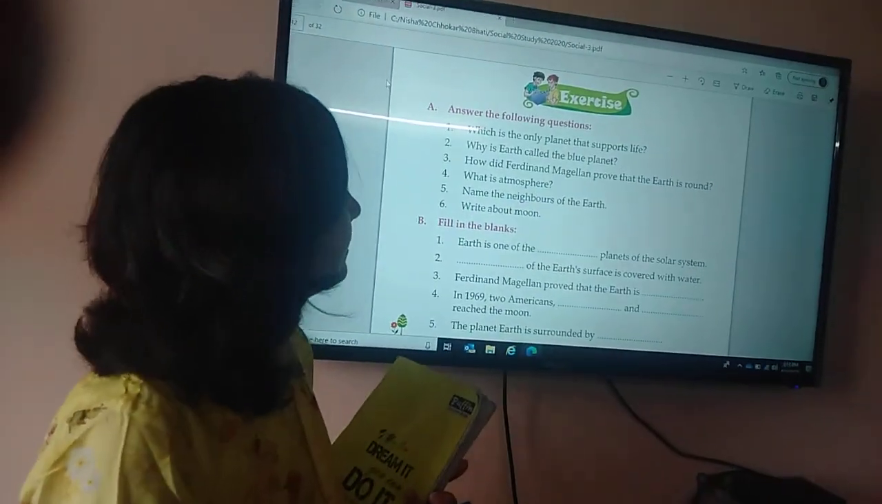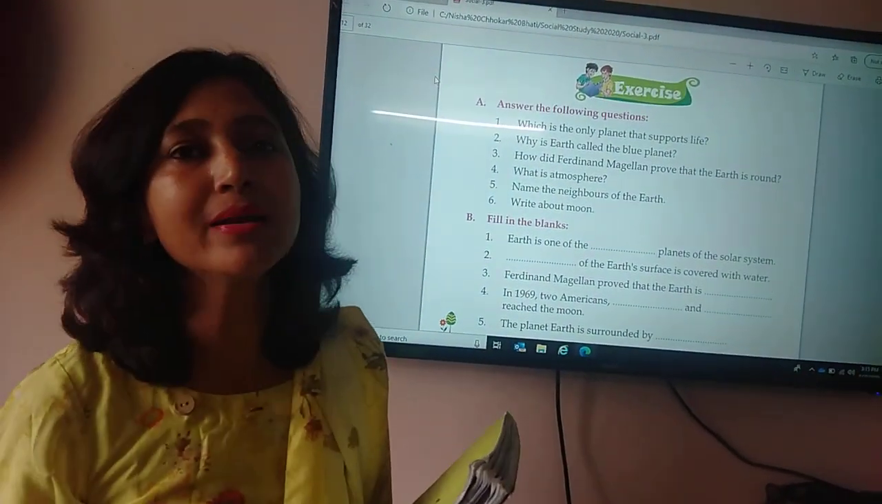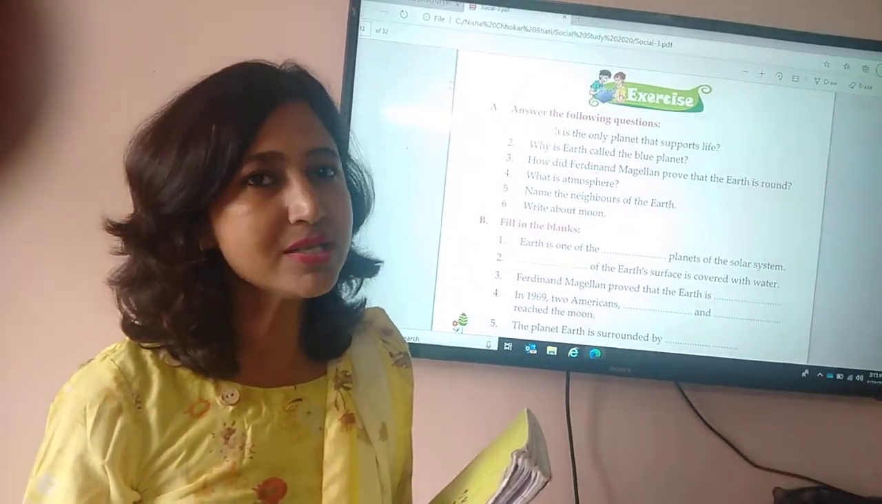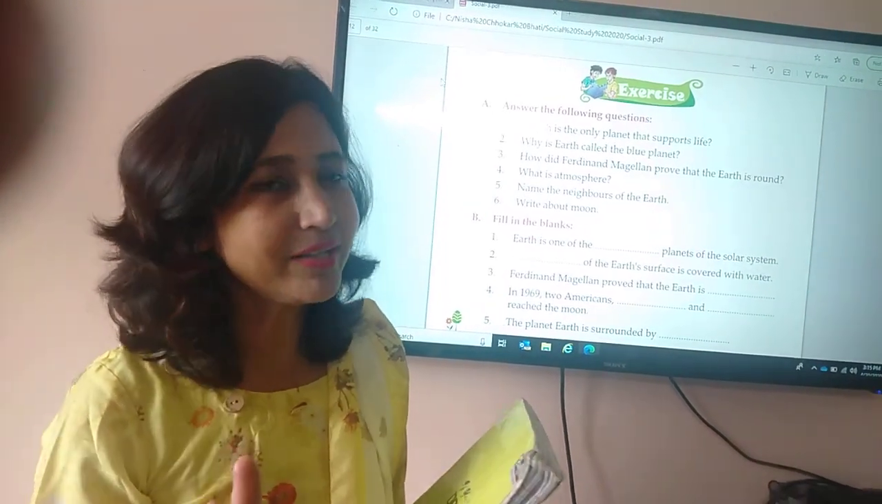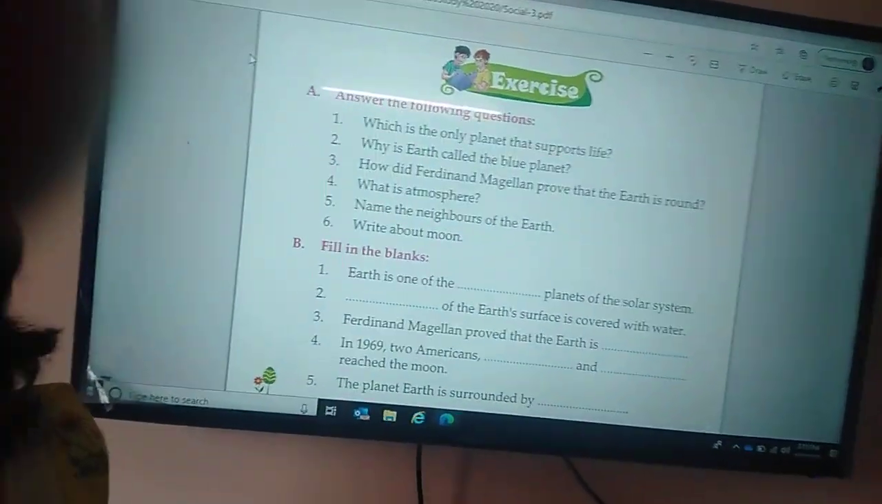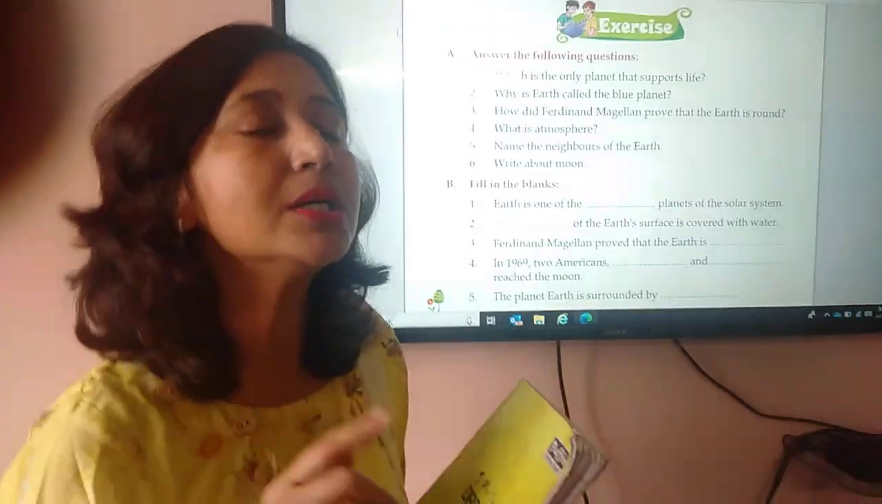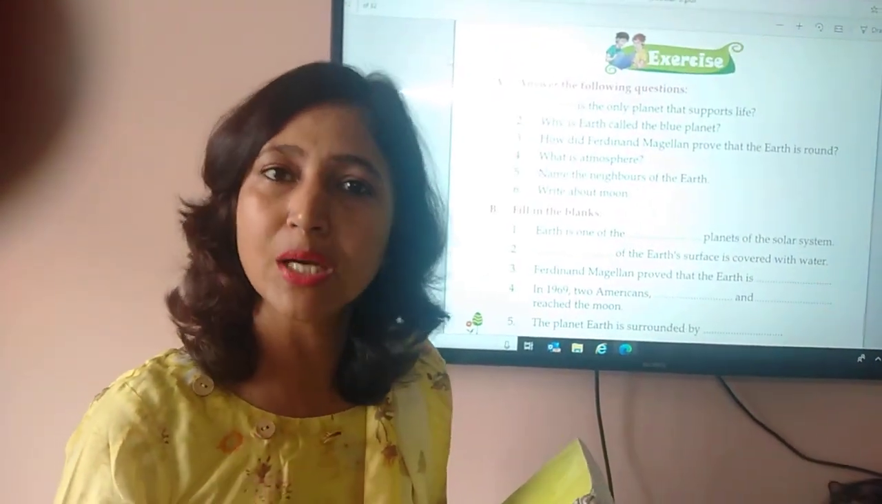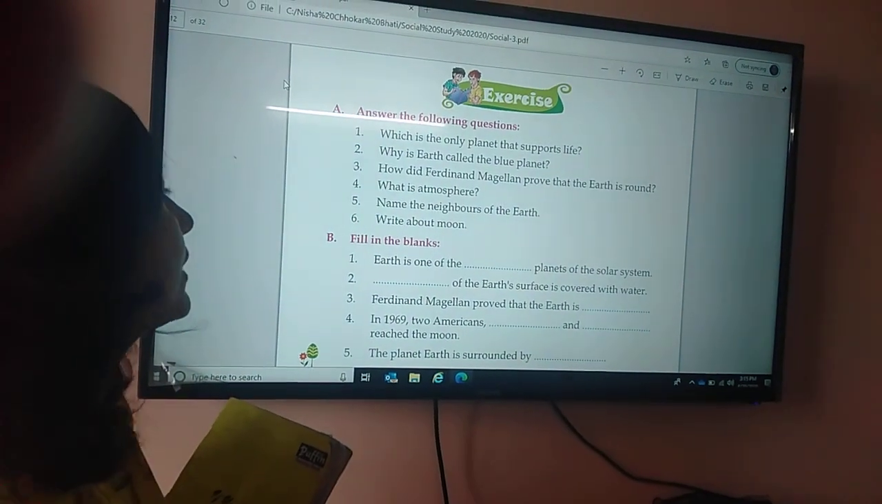Very good. Now, why is Earth called the blue planet? Yes, can you give answer? Okay, I will tell. Earth is also called the blue planet because 2/3 of the Earth's surface is covered with water. Very good.